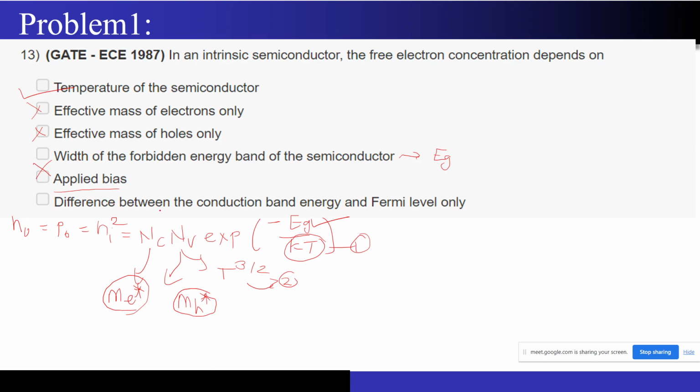And the next option is the difference between the conduction band energy and the Fermi level. It is telling that it is only dependent on EC minus EF. But I can clearly see that there is nothing that depends on EC minus EF. It is only depending on this Eg. And what is this Eg? EC minus EV, right? So even this last option is not correct. I hope this question was clear. This was a pretty easy question, which came in GATE EC 1987.